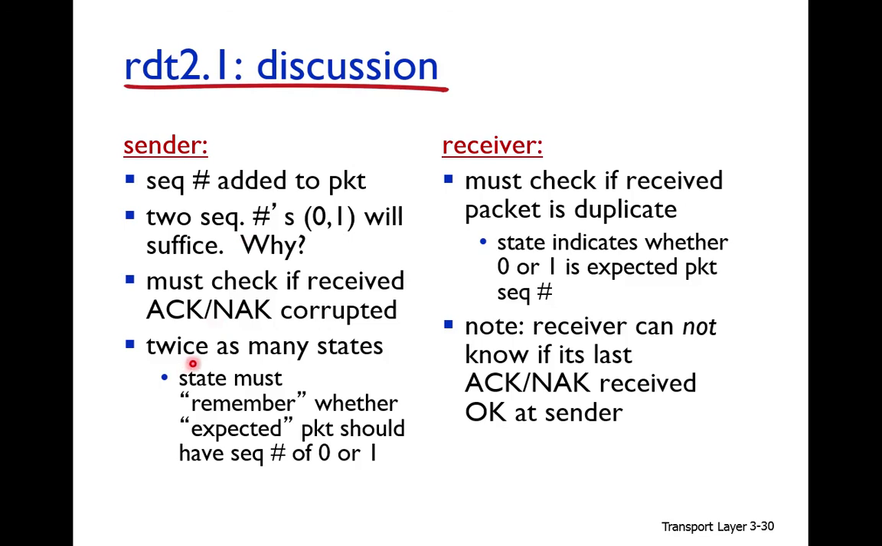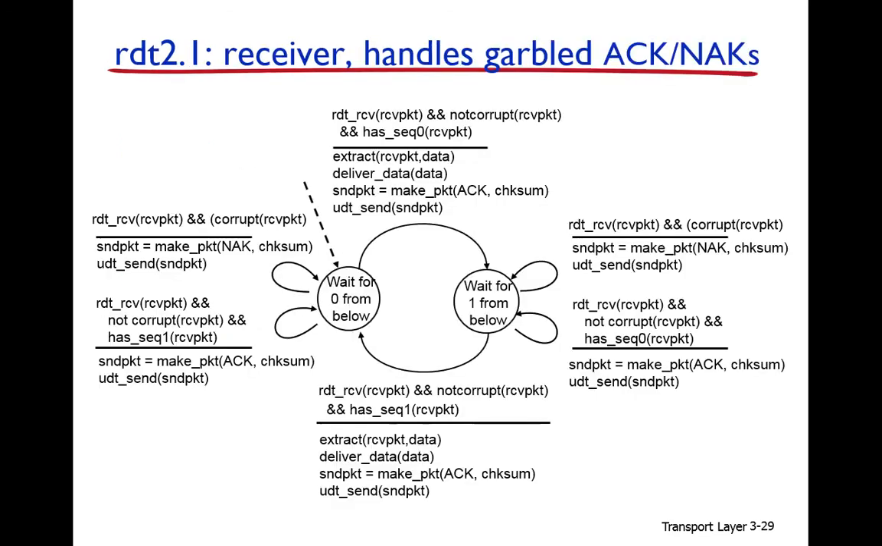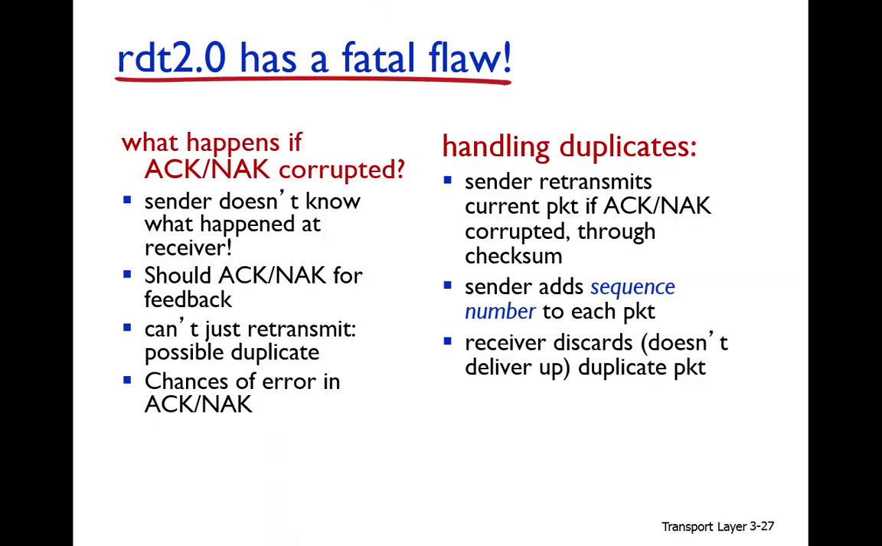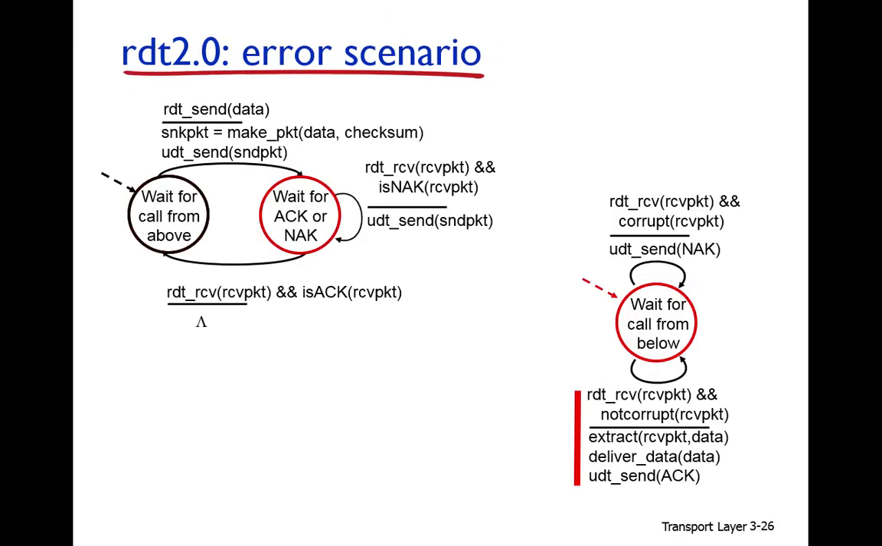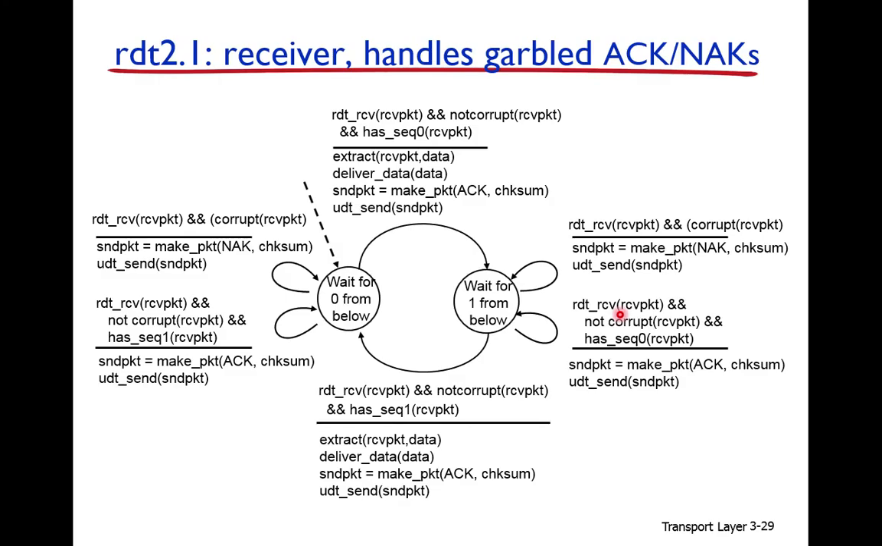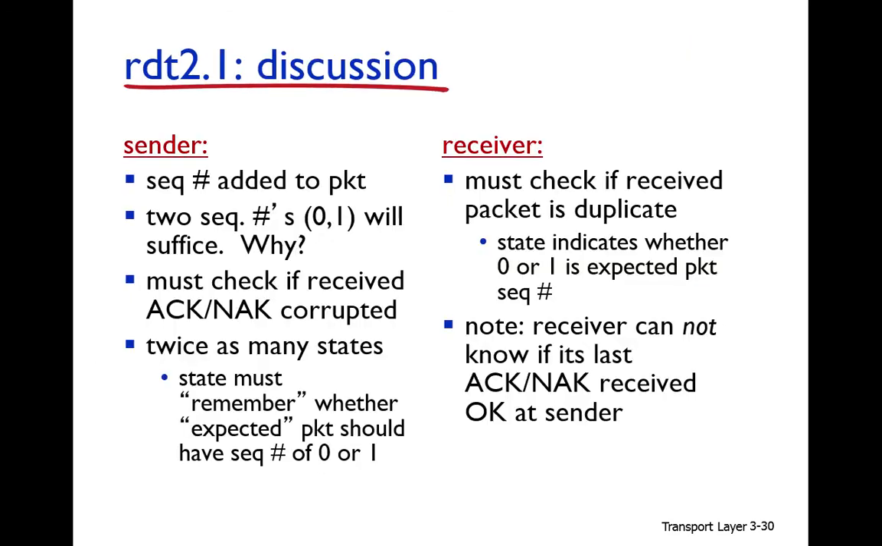So here we have twice as many states as in RDT 2.0. In RDT 2.1 we have 4 states at the sender, but in RDT 2.0 at the sender side we have 2 states. In RDT 2.0 the receiver has 1 state, but here in RDT 2.1 at the receiver side we have 2 states. So more complexity.